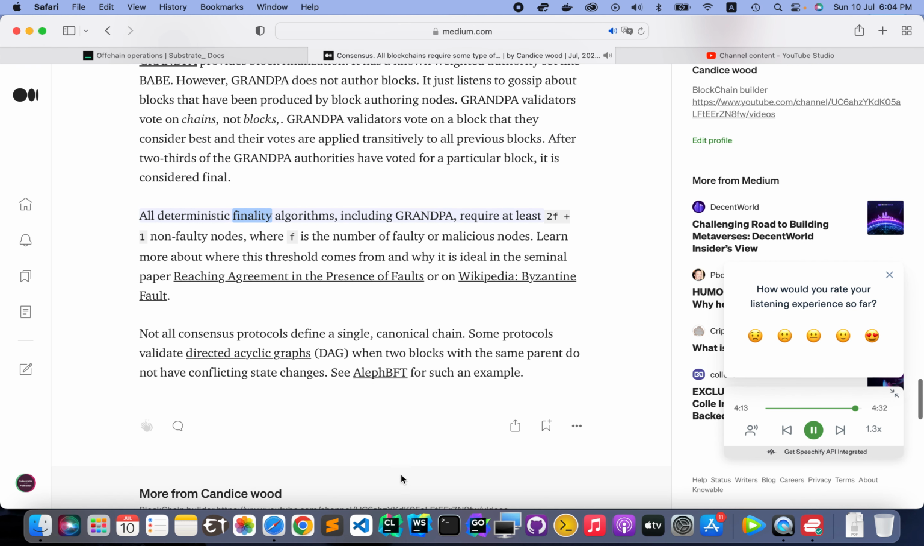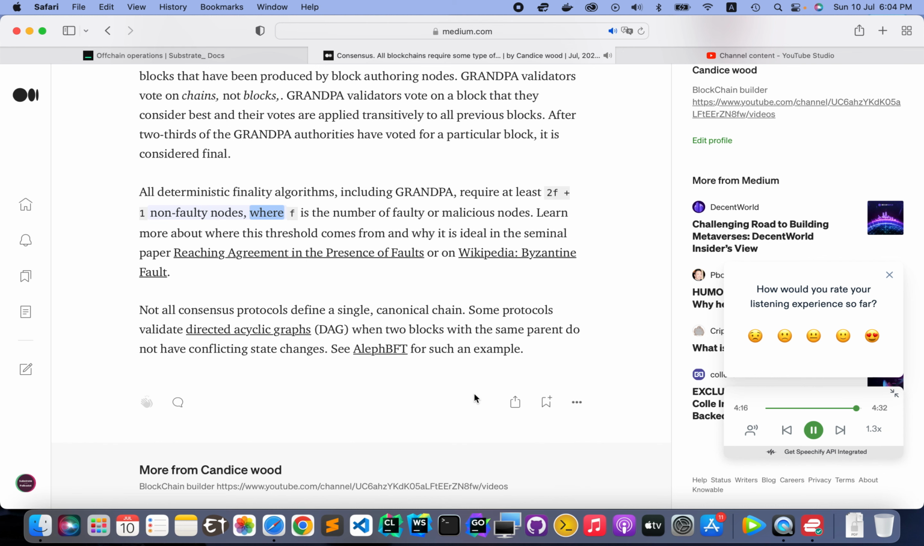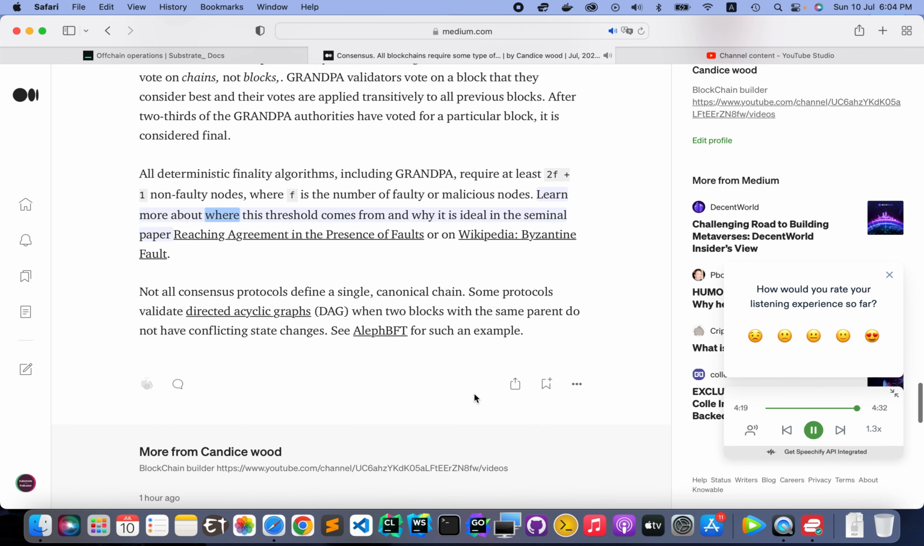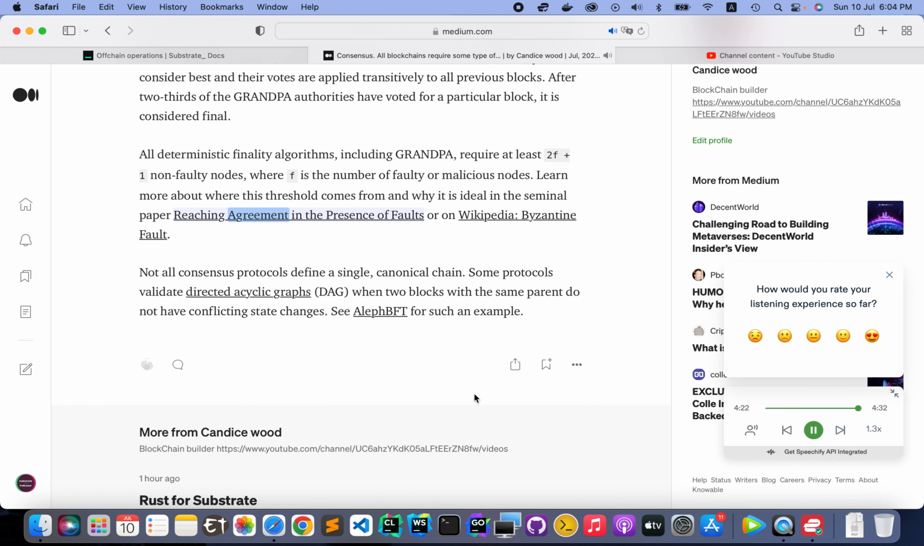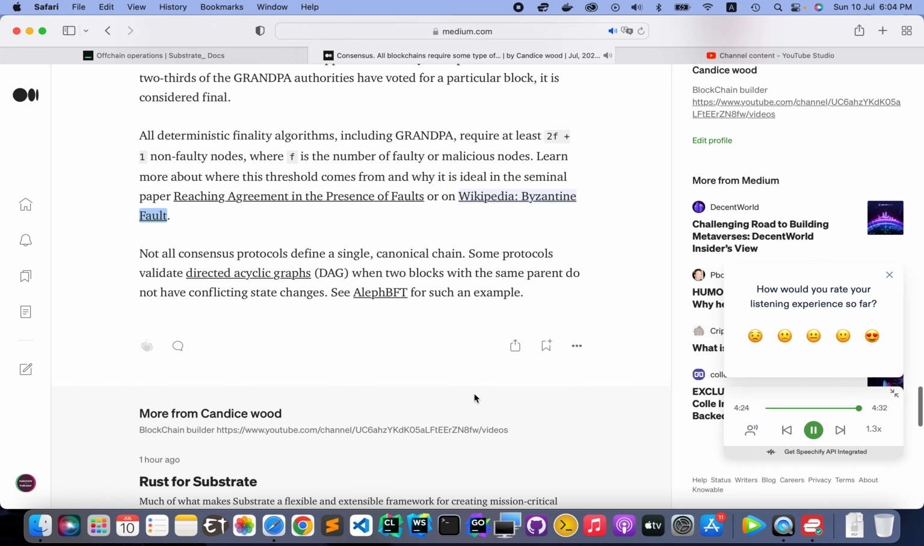All deterministic finality algorithms, including Grandpa, require at least 2f+1 non-faulty nodes, where f is the number of faulty or malicious nodes. Learn more about where this threshold comes from and why it is ideal in the seminal paper, Reaching Agreement in the Presence of Faults, or on Wikipedia, Byzantine fault.